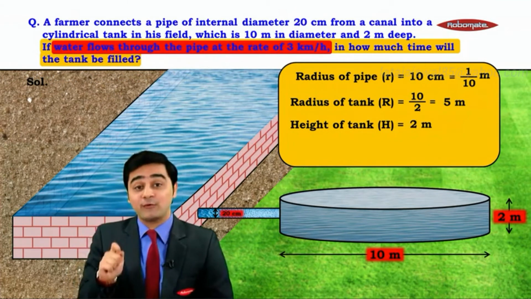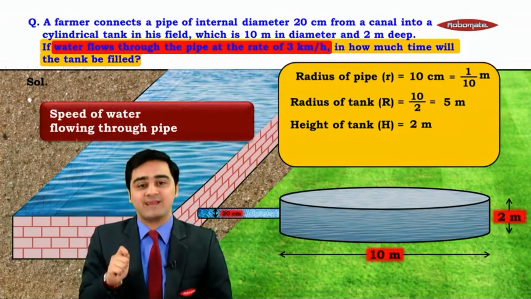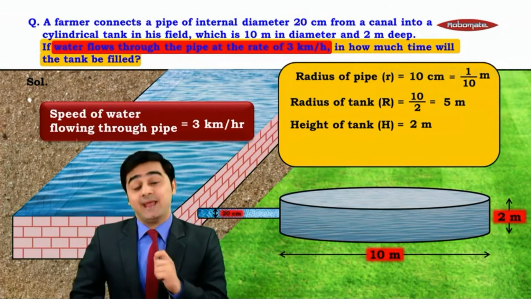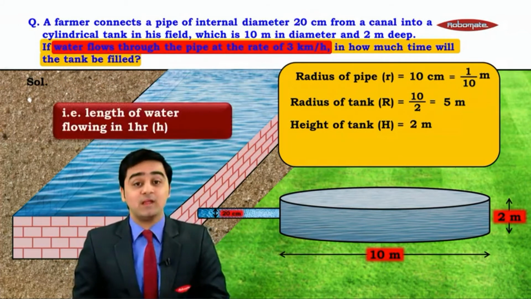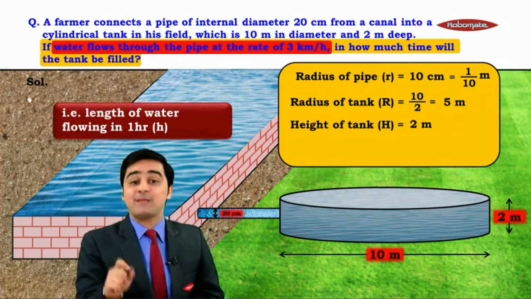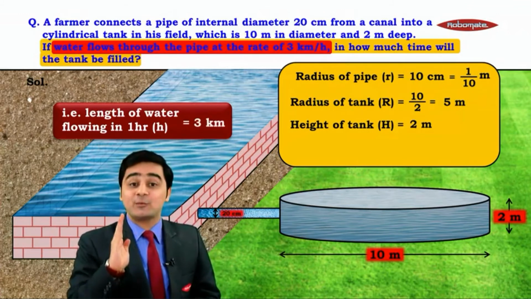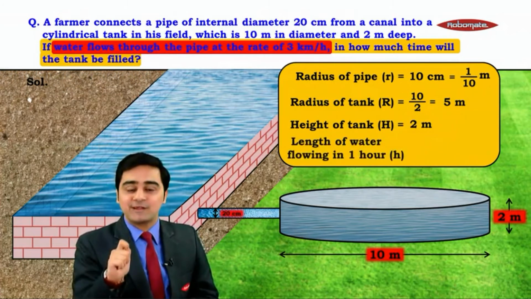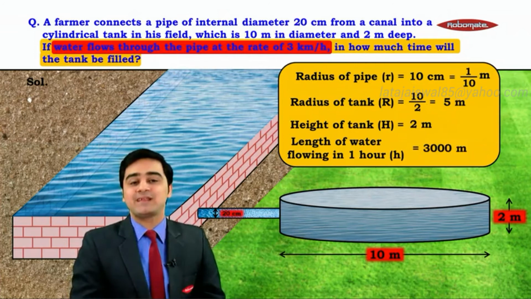My dear students, if water flows at the rate of 3 kilometers per hour, what is the speed of water flowing? Yes, we can say that speed of water flowing is equal to 3 kilometers per hour. And if the speed of water flowing is 3 kilometers per hour, what is the length of the water flowing through the pipe in 1 hour? Yes, we can say that length of water flowing through the pipe in 1 hour is equal to 3 kilometers. If we convert into meters, it is equal to 3000 meters. We can note down the same.